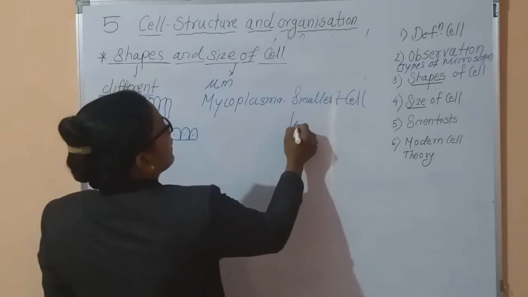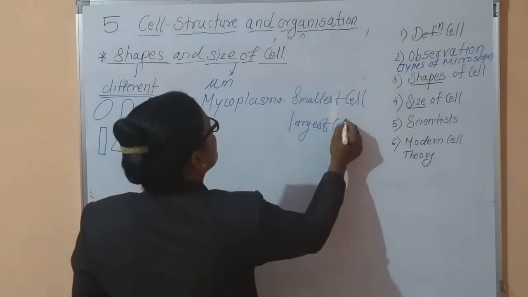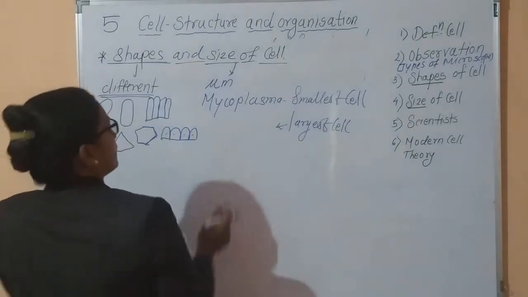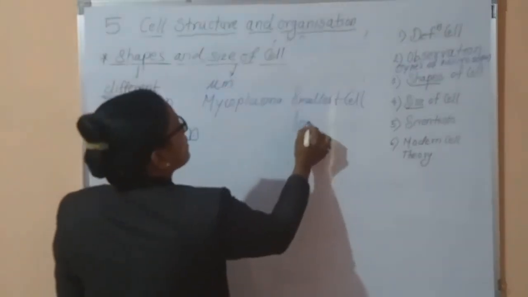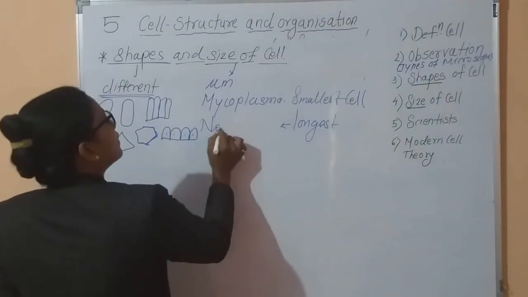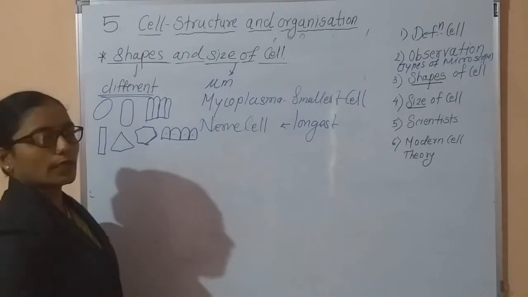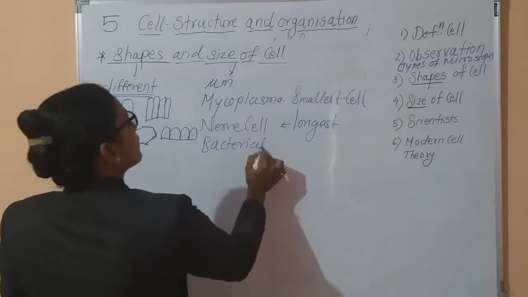Then the longest cell is the nervous cell. Which cell is the longest cell? Nervous cell. Also the bacterial cell we can observe.